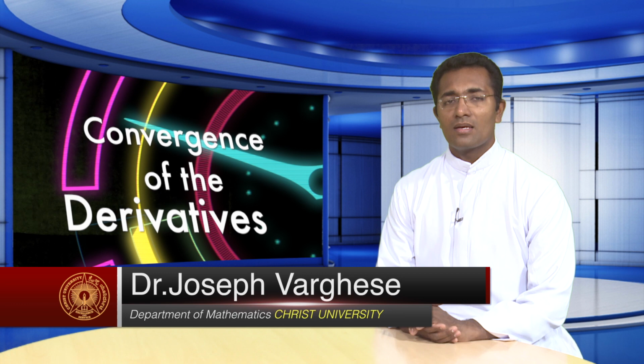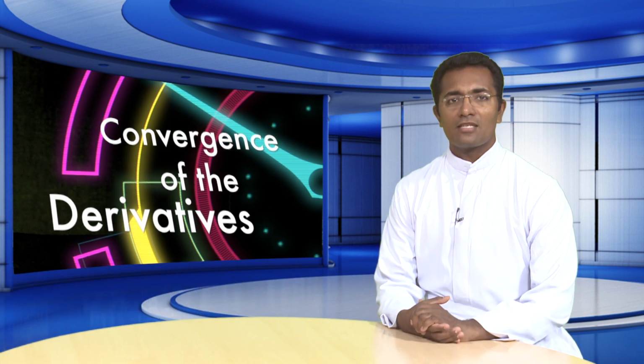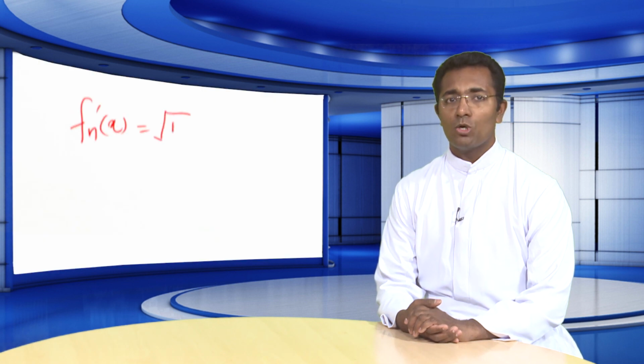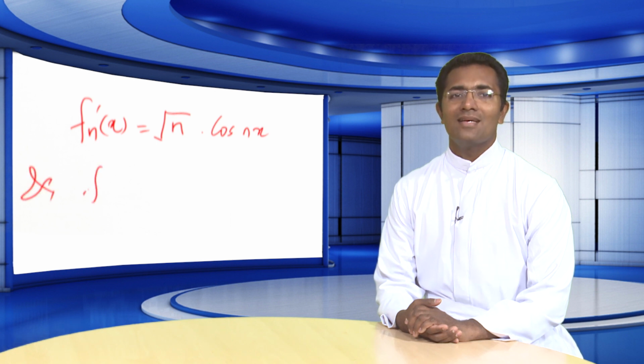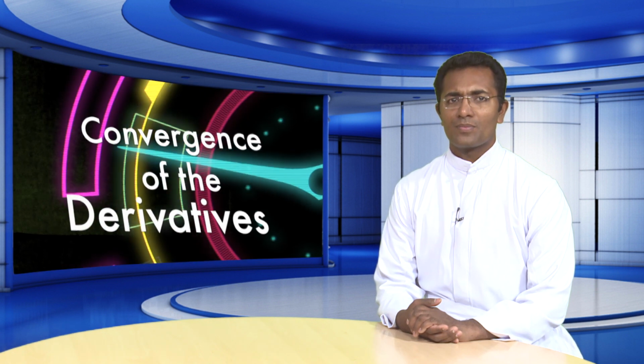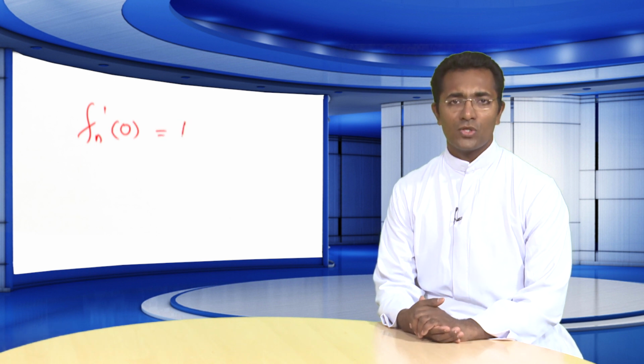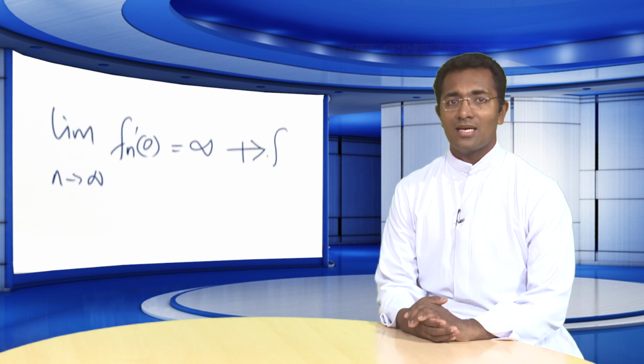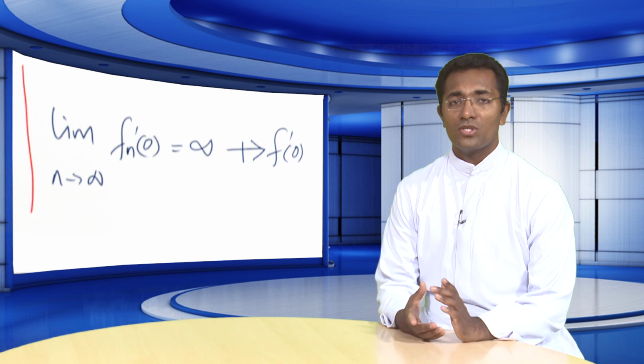Differentiating the sequence as well as the limit with respect to x, we have fn dash of x is equal to root n into cos nx and f dash of x is equal to 0. Now, let us consider this limit as well as the value of the derivative at the point x is equal to 0. At x is equal to 0, we have fn dash of 0 is equal to root n and f dash of 0 is equal to 0. But limit n tends to infinity, fn dash of 0 becomes infinity, whereas f dash of 0 is 0.